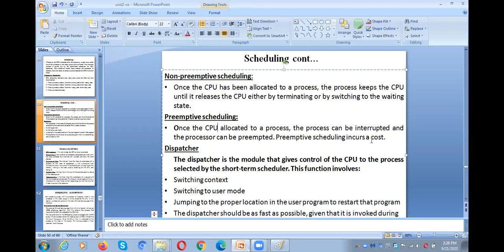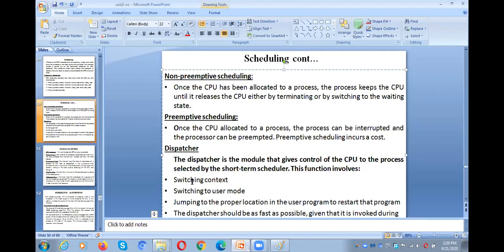These things you might come across when you discuss context switching. So non-preemptive means the CPU will never be released by the process until it completes its execution or it is in the waiting state. Preemptive scheduling means once the CPU is allocated to the process, while doing the execution, the process may release the CPU and switch to another process. That is called preemptive scheduling.